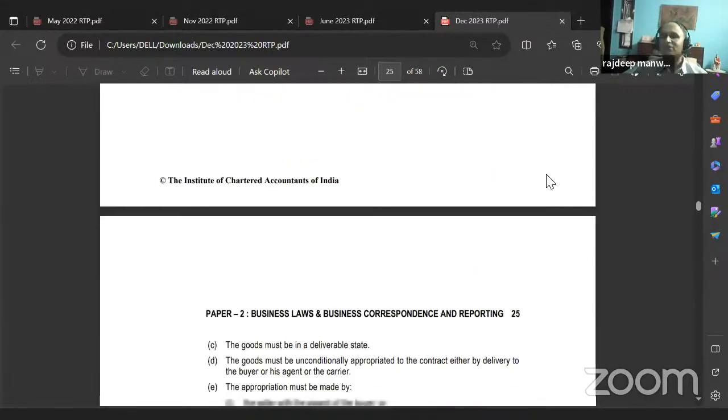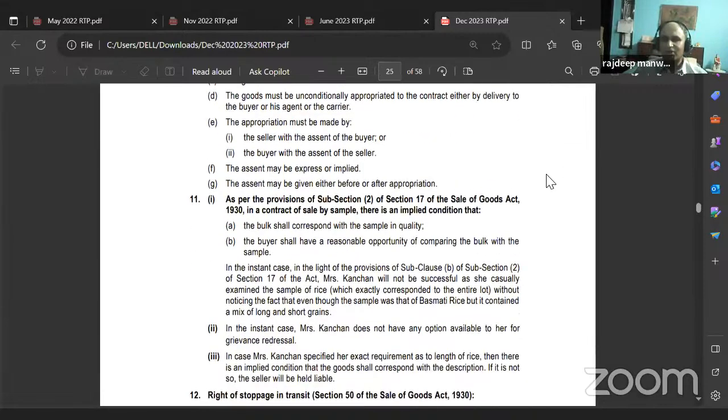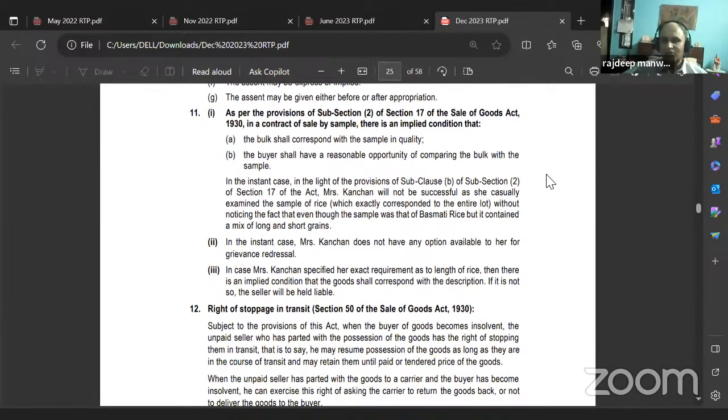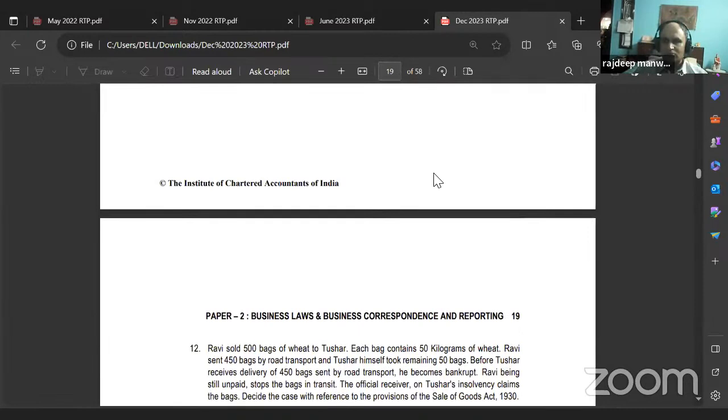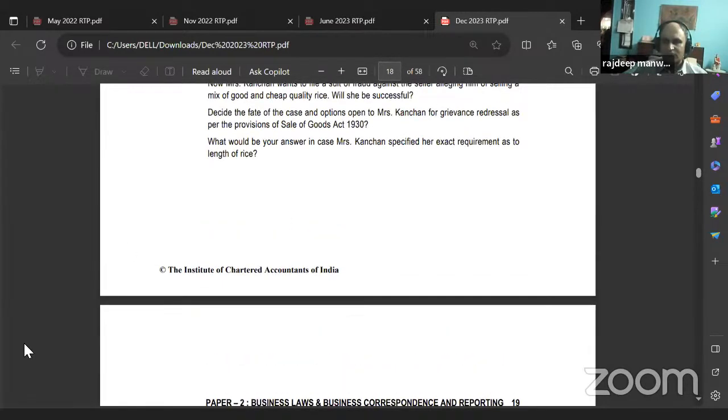Whenever you're not able to decide the answer for a particular case study, read the last question where they ask you something else. Read the last line. What would your answer be in case Mrs. Kanchan specified her exact requirement as to the length of rice?